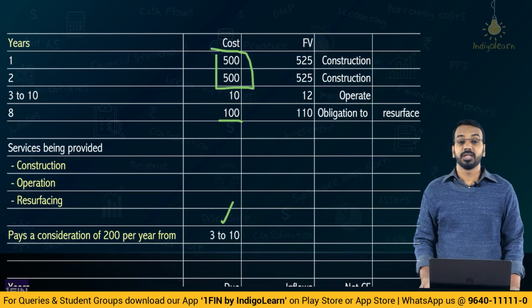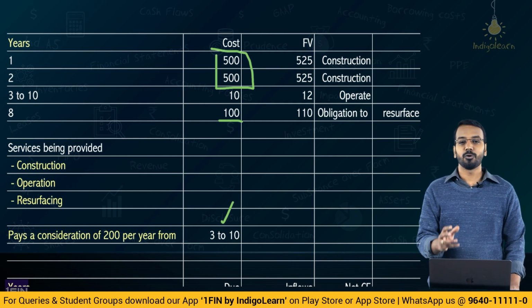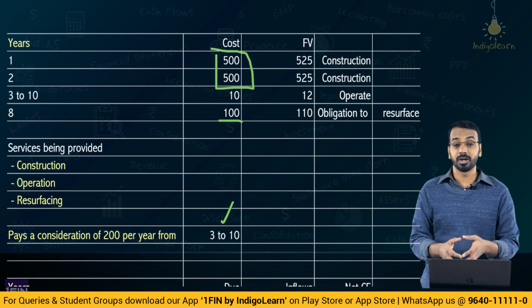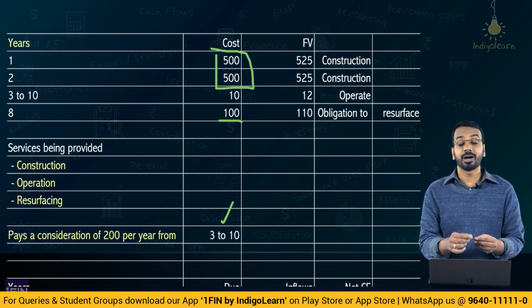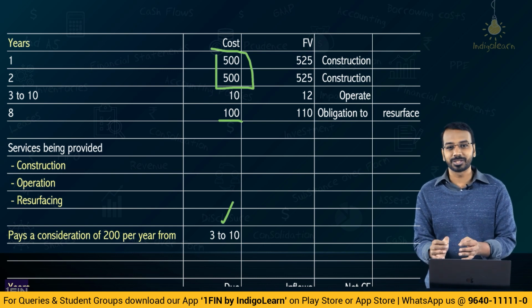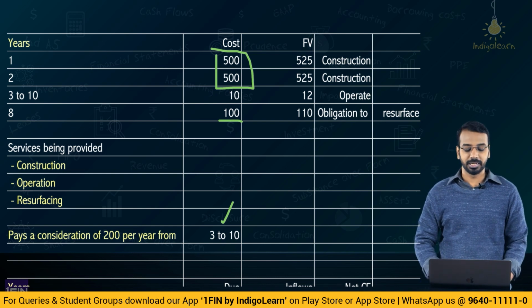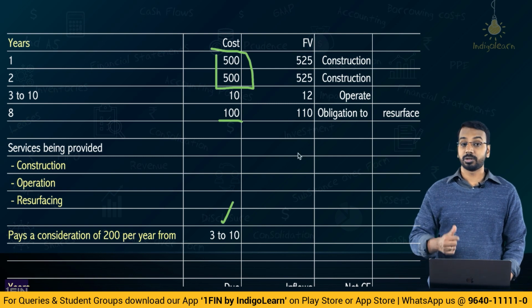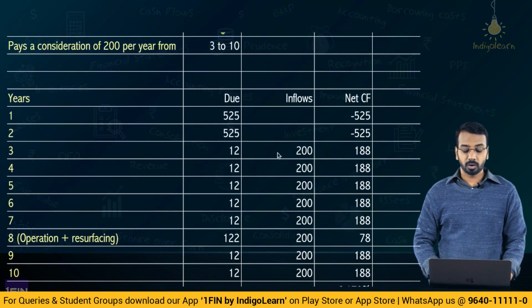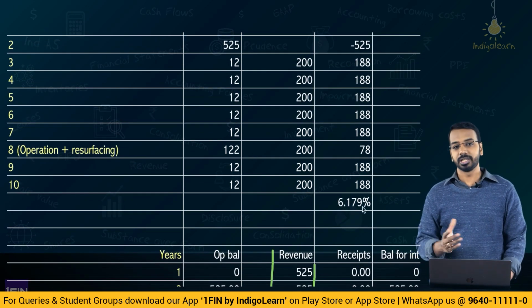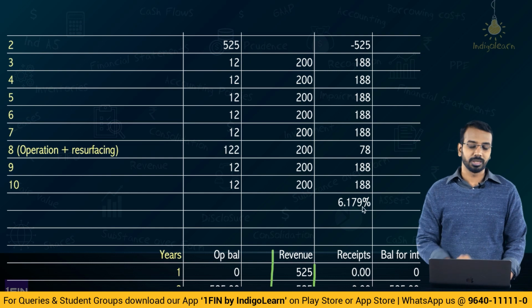Now, friends, in the example that we just took, we saw how we account for service concession arrangement. We understood what are the costs involved, how we calculate revenue, and how we calculate implied rate of return or implicit or internal rate of return, and based on that, how we account for finance income. So, basically, we had the cost elements here, we had the fair value, that is the revenue element there. So, these were the amounts of revenue that would be recognized, and because inflows were at a different timing, we calculated implicit rate of return or internal rate of return.